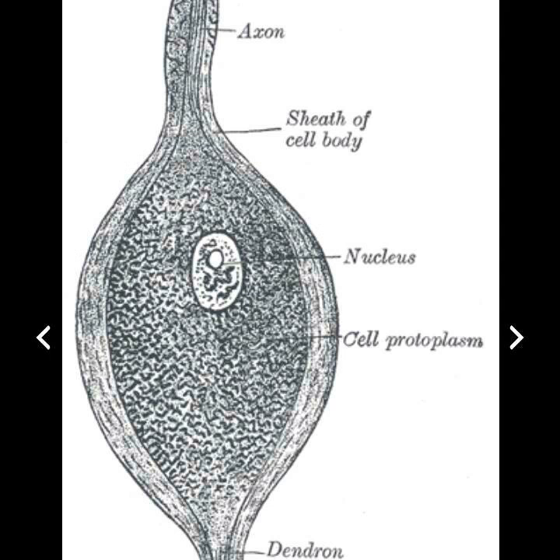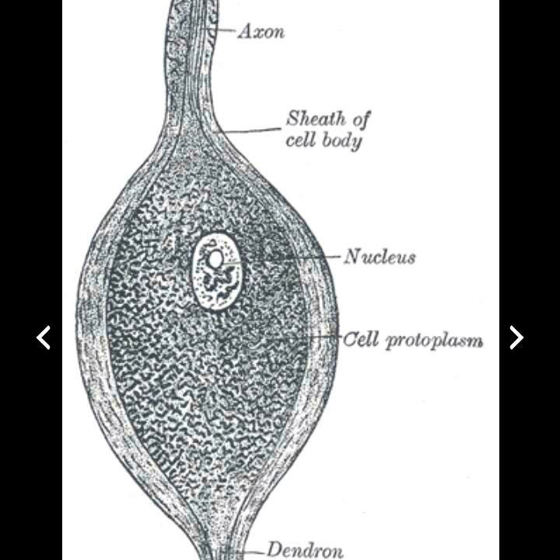Now the second, depending upon the function. It is of two types. First, motor or efferent neuron, and the second is sensory or afferent neuron. First, motor or efferent neuron. This neuron carries the motor impulse from the central nervous system to the peripheral nervous system. In the motor neuron, the axon is long and the dendrites are short.